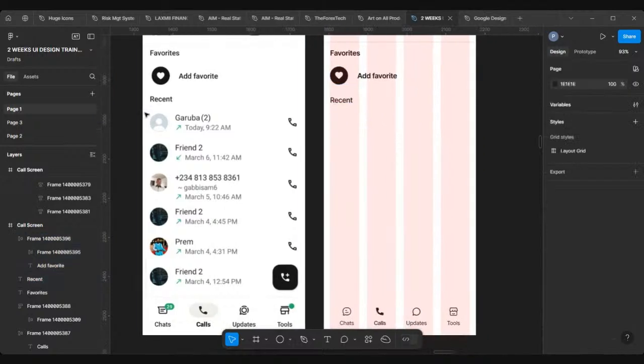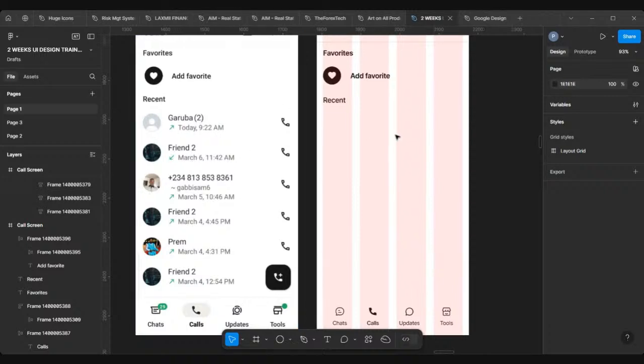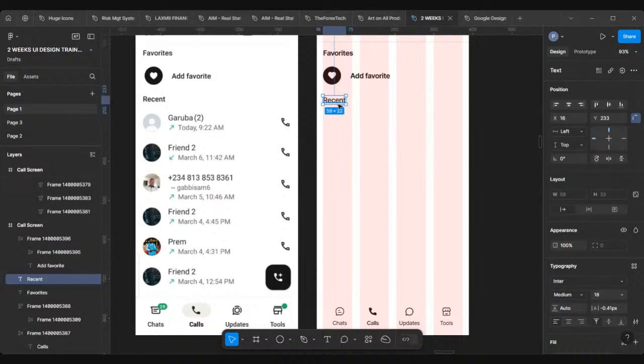Next thing to build is the call log, where you get the person's name, the date and time, you understand, and their image. So as usual, I'll get my ellipse. Okay, let me do the text first. I'll duplicate this text like so. Click on Alt on your keyboard and drag. Garuba.